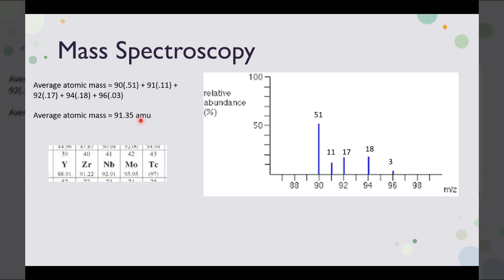This is a rough average atomic mass, right? The value on the periodic table is the exact average atomic mass, but it's hard to figure out the exact percentages based on this graph. We can really only guess to the ones place. That's our uncertainty for the percentages.